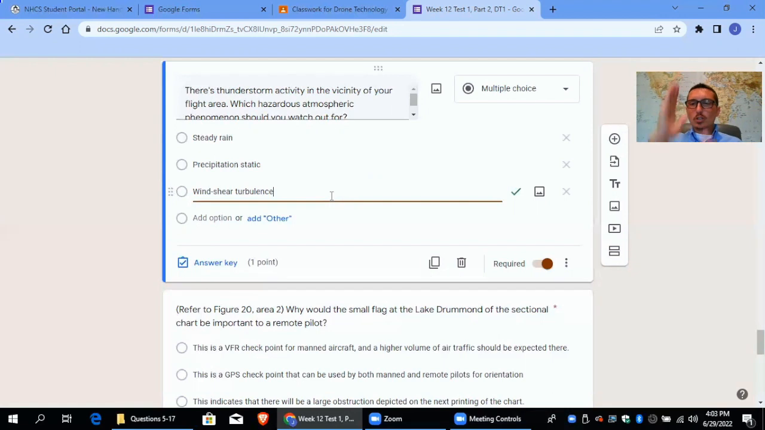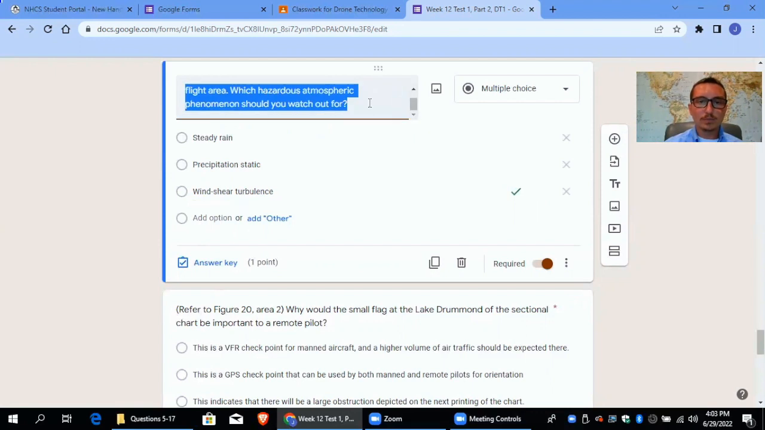So that wind shear turbulence is caused by those updrafts and downdrafts of the thunderstorm. And that's the hazardous atmospheric phenomenon you need to be aware of.